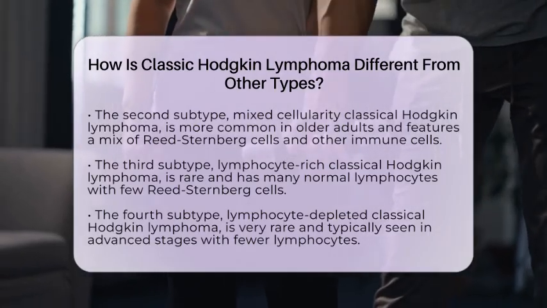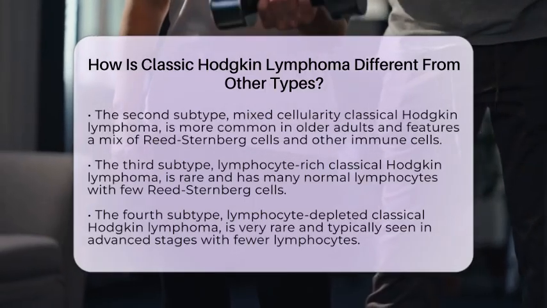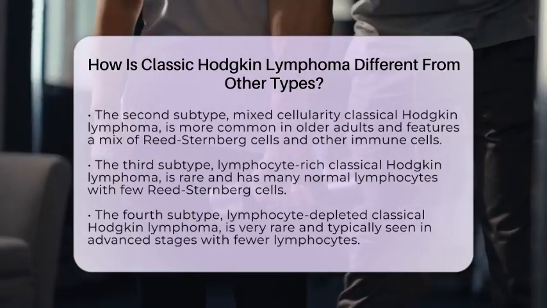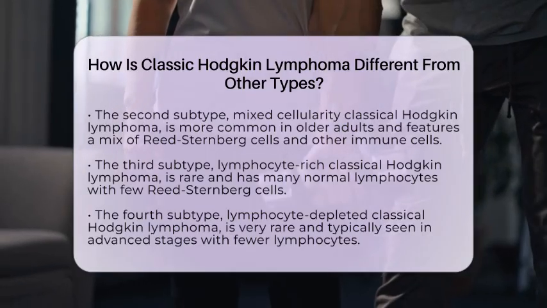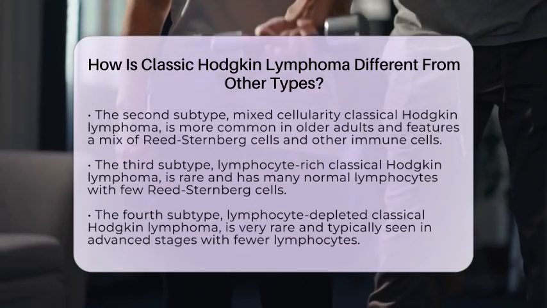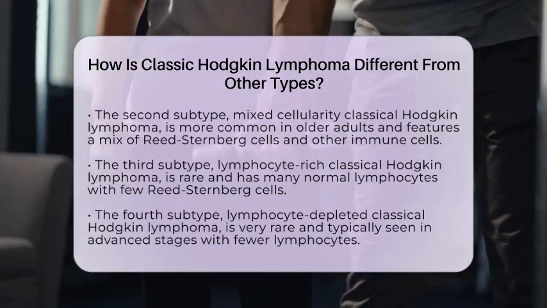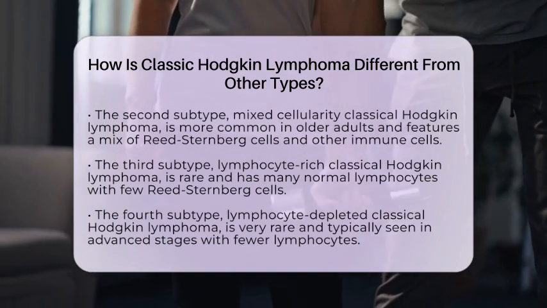Now, let's compare classic Hodgkin lymphoma to nodular lymphocyte-predominant Hodgkin lymphoma. In nodular lymphocyte-predominant Hodgkin lymphoma, the Reed-Sternberg cells are different and are called popcorn cells. This type usually progresses more slowly and requires different treatment approaches compared to classic Hodgkin lymphoma.